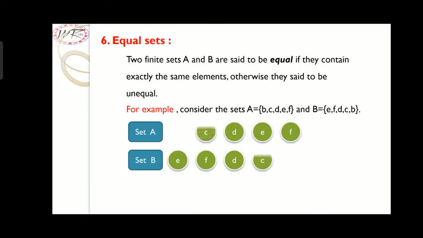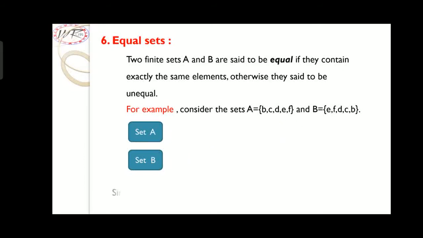Next, the element C is common for A and B. Next, the element D is also a common element of A and B. Next, E is also a common element. Next, F is also a common element of set A and set B. Since they contain exactly the same elements, therefore A and B are equal sets.